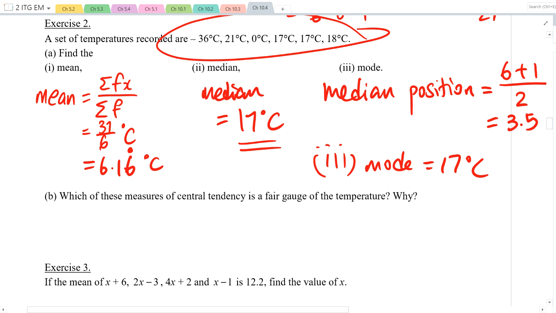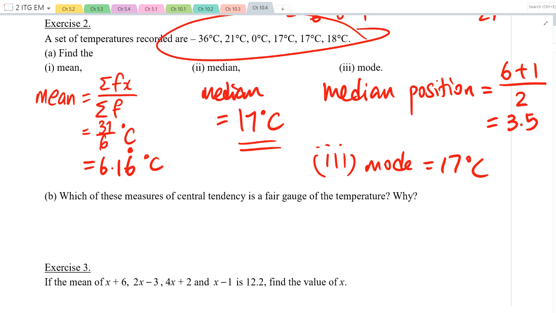Suppose these are temperatures at 12 o'clock for consecutive days in a certain country. I've got readings of negative 36, 21, 0, 17, 17, and 18. What do you think happened on the day that we got the value of negative 36? Maybe, just guess.